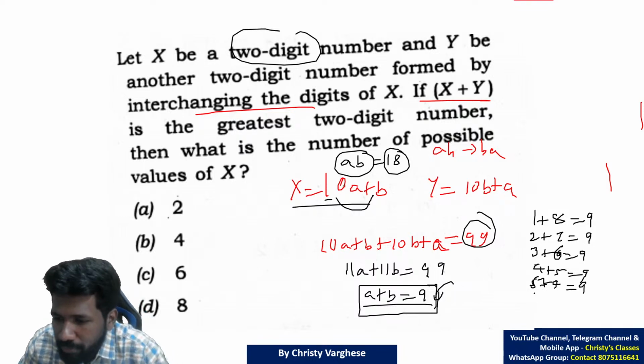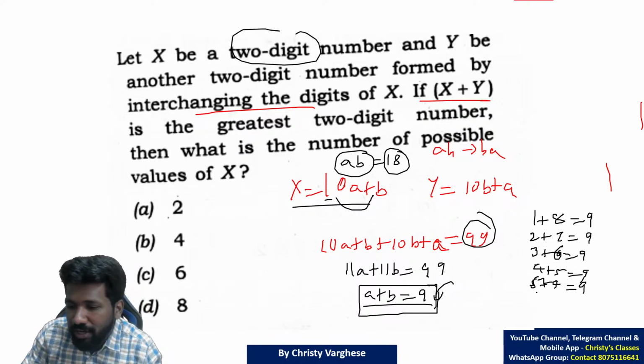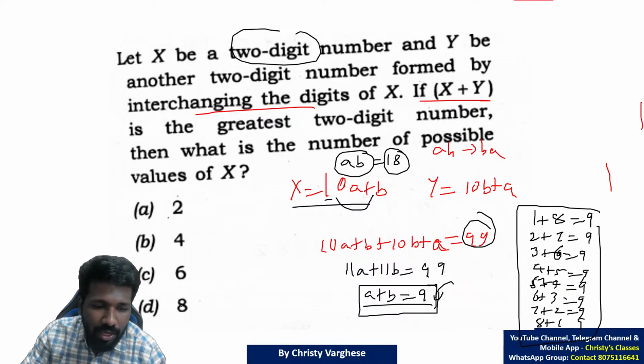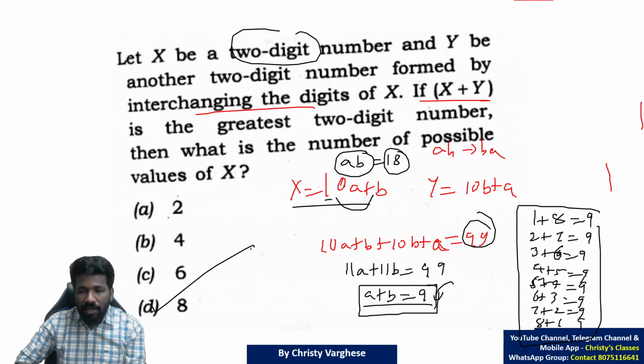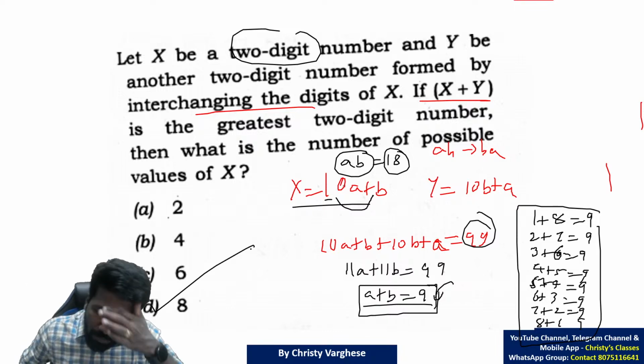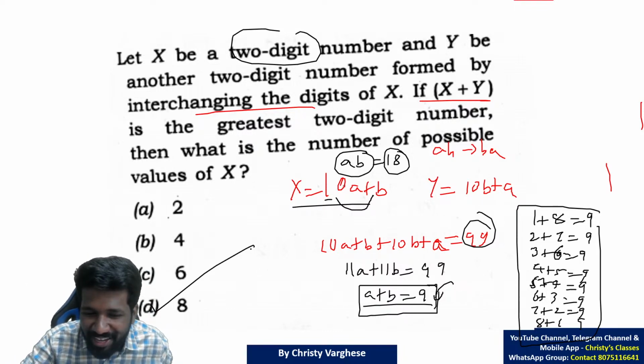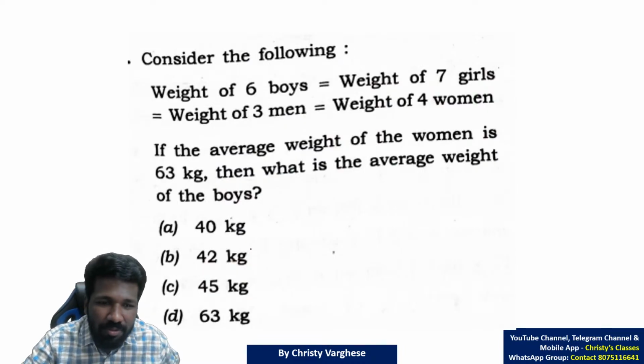Or 5 and 4 should be considered. It's a different combination. 6 and 3, 9. 7 and 2, 9. 8 and 1, 9. So these are the 8 possibilities. So 8 is the number. Or the numbers are 18, 27, 36, 45, 54, 63, 72, 81. Yeah, they are the multiples of 9 also. You can connect it with multiples of 9 also.